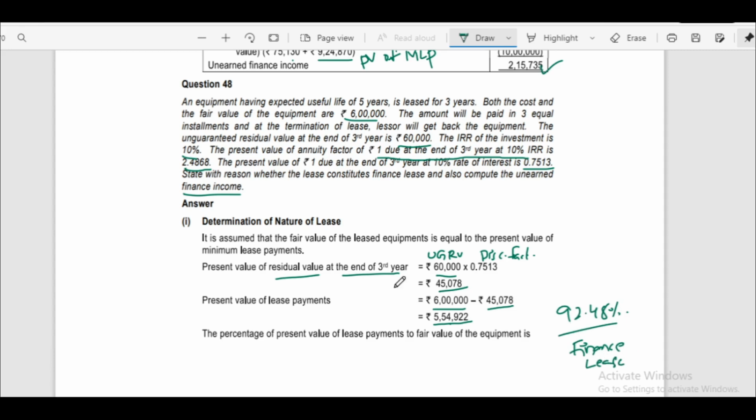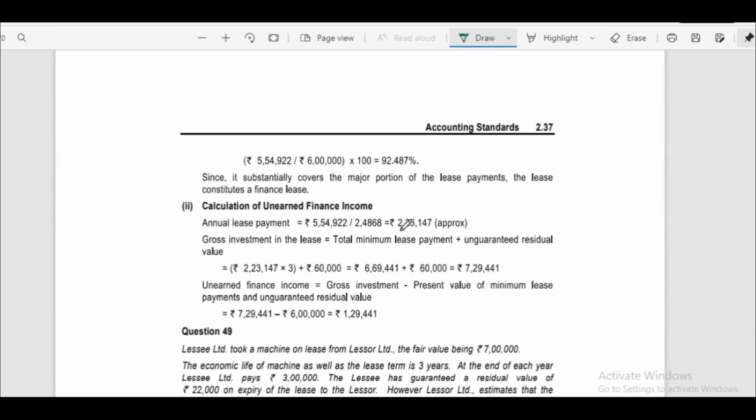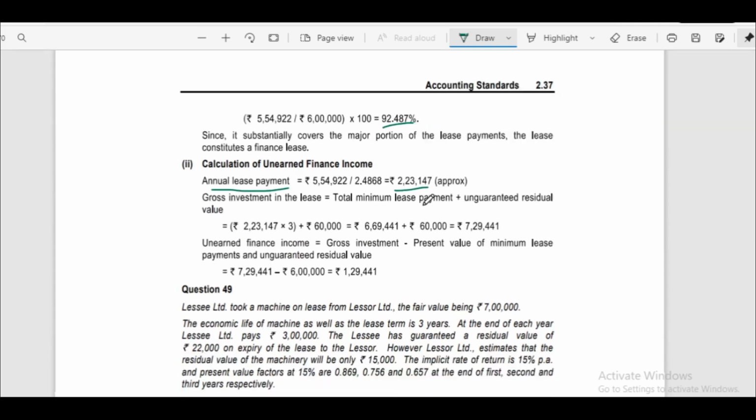Next thing we have to do, what is the annual lease rental payment? That is 5,54,922 divided by annuity factor 2.4868. Annual lease rent is 2,23,147. See solution. 2,23,147 is the annual lease payment and covering 92.48%.